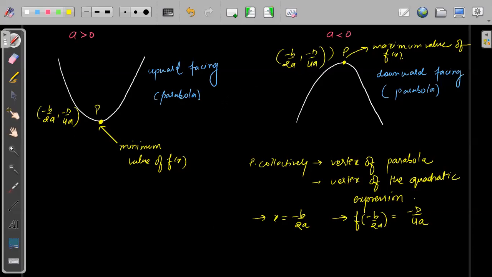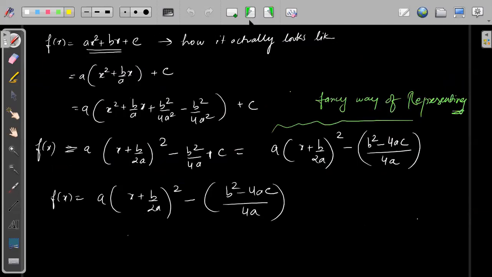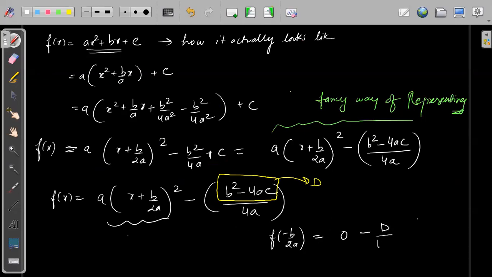For different values of a, b, and c, you will get different values of the maximum or minimum. Okay, so D here is b square minus 4ac. So let's take f of minus b by 2a. This part will become 0, because minus b by 2a plus b by 2a becomes 0, leaving minus D by 4a. So this will be the minimum or maximum value depending on the value of a.